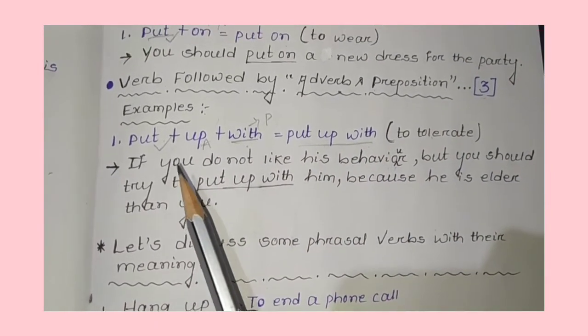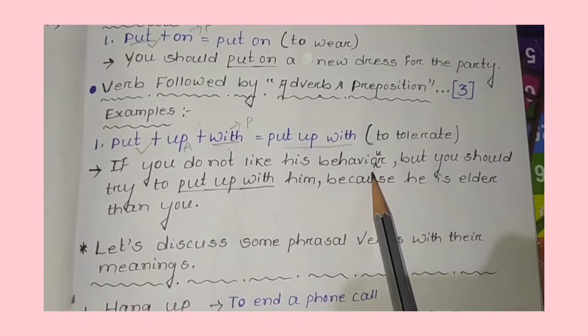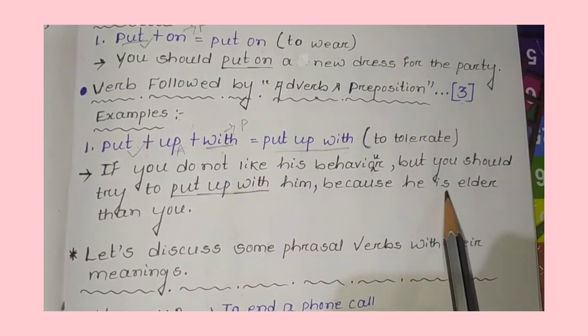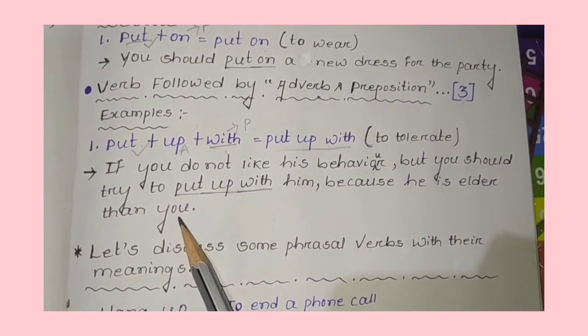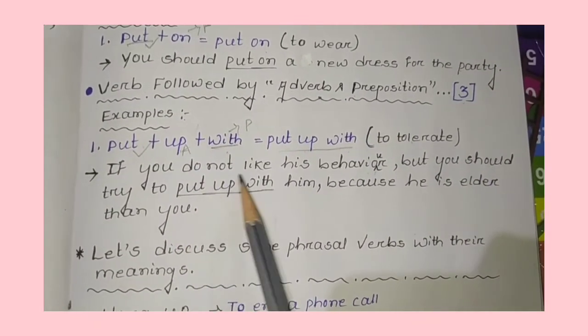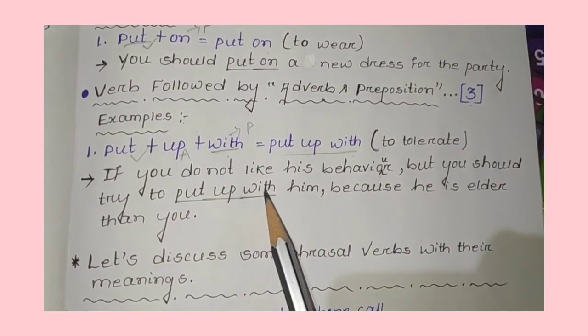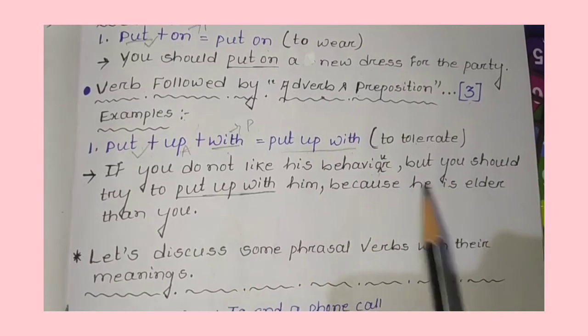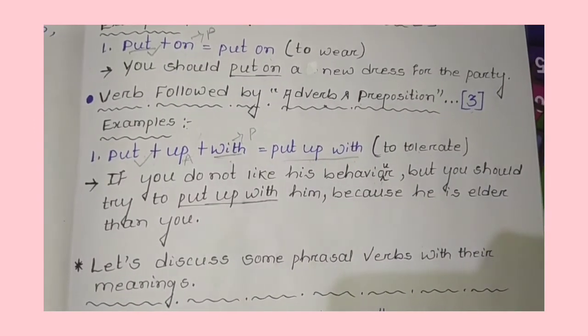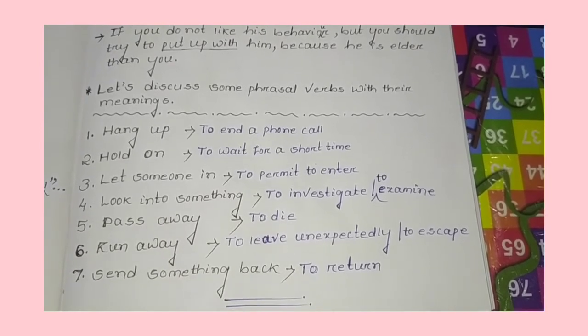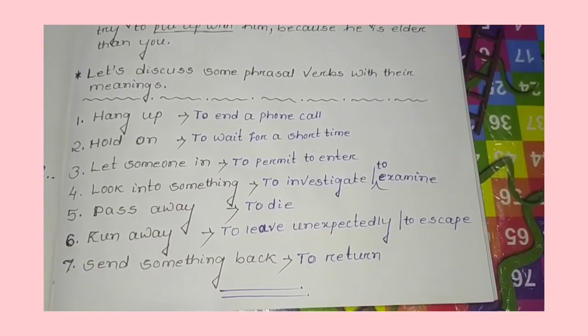See the example. If you do not like his behavior, you should try to put up with him because he is elder than you. It means if you don't like his behavior, you should try to tolerate him because he is elder than you. Okay. Then coming to this one, let's discuss some phrasal verbs with their meanings.